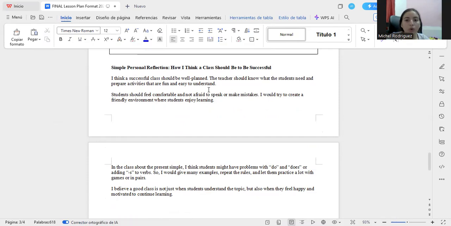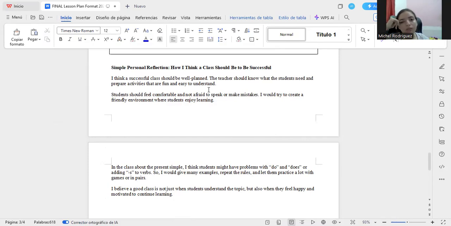The teacher should know what the students need and prepare activities that are fun and easy to understand. Students should feel comfortable and not afraid to speak or make mistakes. So my reflection is that the first thing is the class needs to be planned. You need to have a lesson plan.